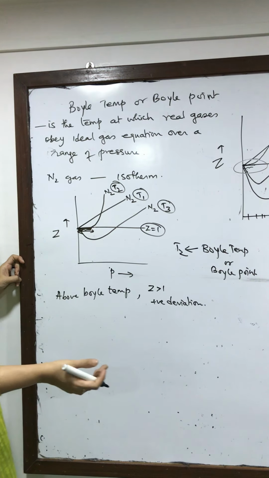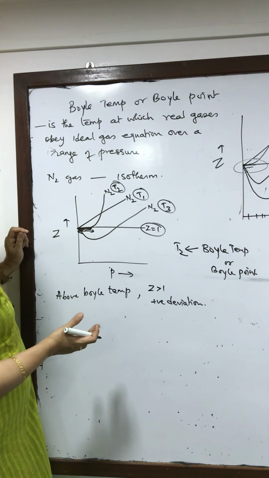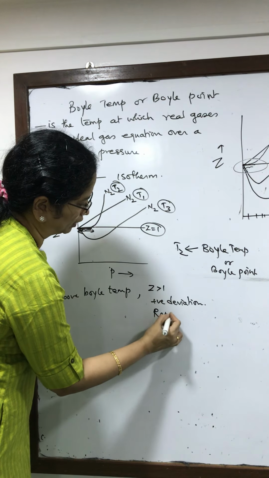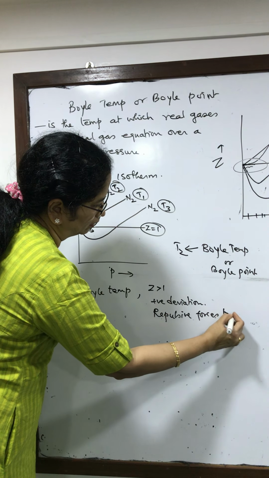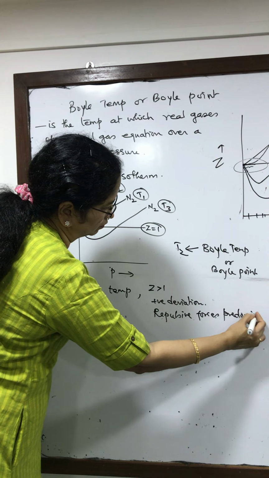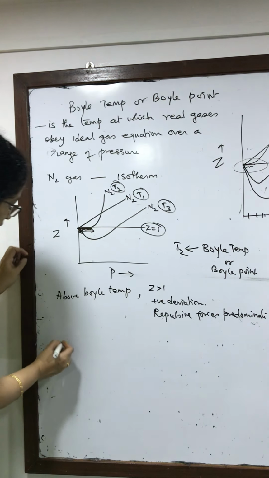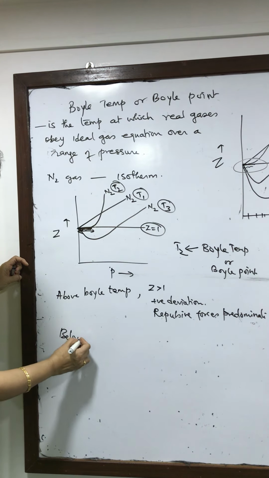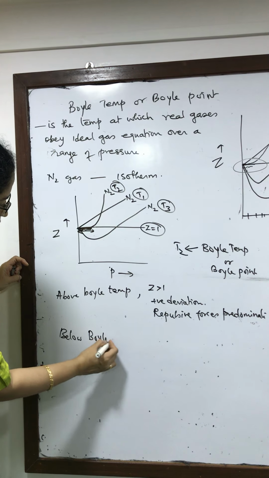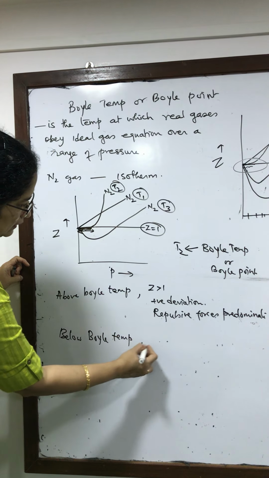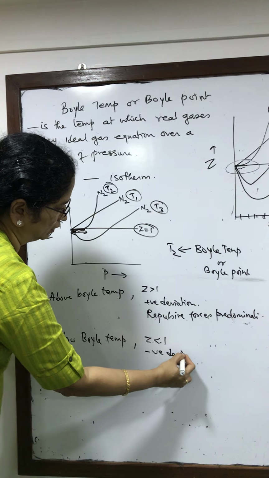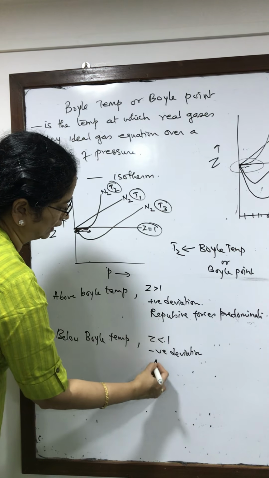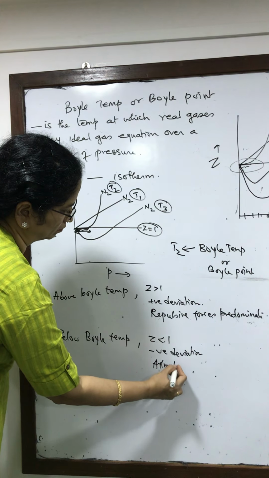And in positive deviation, we will find that the repulsive force is predominant. Below Boyle temperature, Z less than 1, negative deviation, and that is because attractive force is predominant.